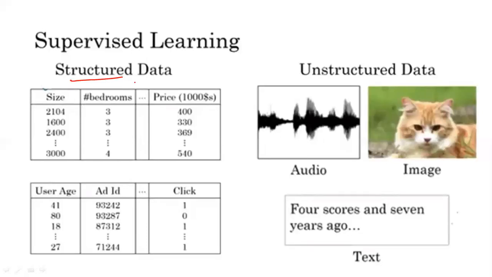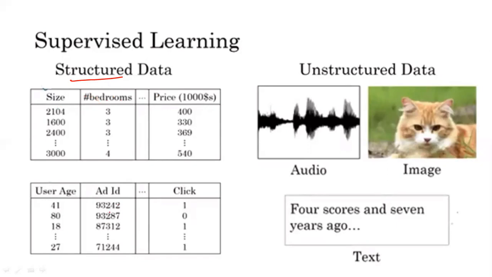The first example that we have seen in our video lecture series was the housing price prediction example, where you have input features such as the size, number of bedrooms, and so on, and you need to predict the price of the house. So this example was basically a regression problem.